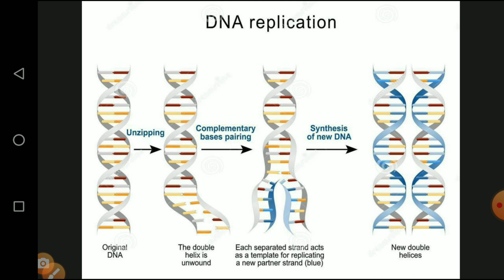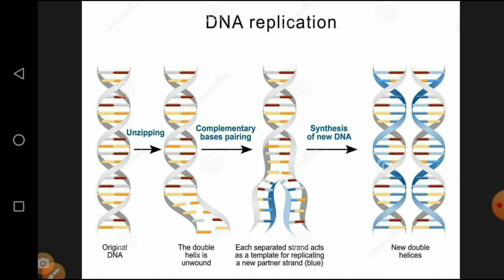First one, what will happen? That's the original DNA. The double helix is unwound. That means the two helices are separated. They are converted into two separate strands. Then two strands are produced with a new double helix. That means the formation of new DNA, which is clearly explained from this diagram.